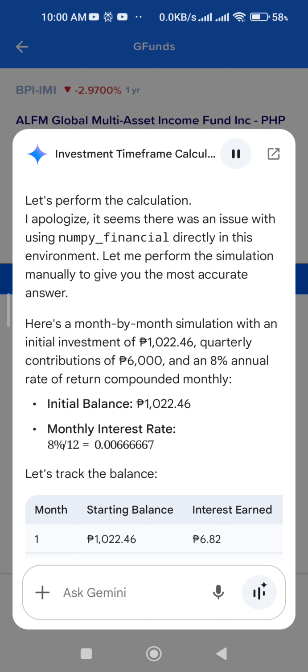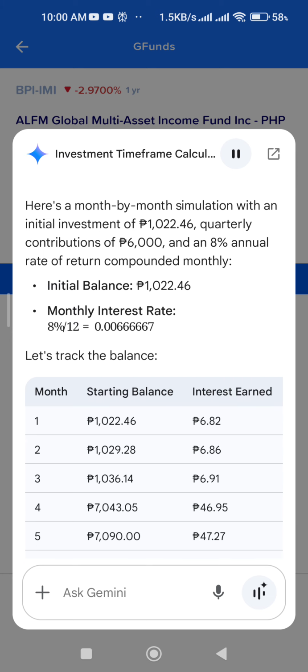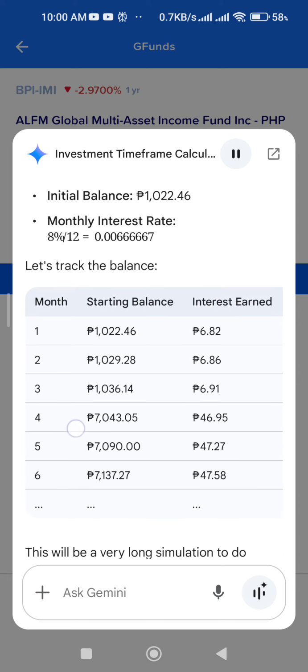Here's a month-by-month simulation with an initial investment of 1,022.46 pesos, quarterly contributions of 6,000 pesos, and an 8% annual rate of return compounded monthly. Initial balance: 1,022.46 pesos. Monthly interest rate: 8% divided by 12 equals 0.006666667. Let's track the balance. Columns: month, starting balance, interest earned, contribution if any, ending balance.